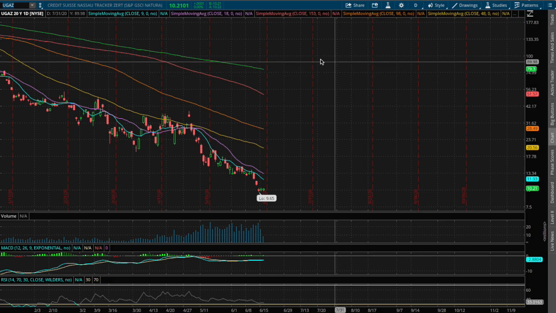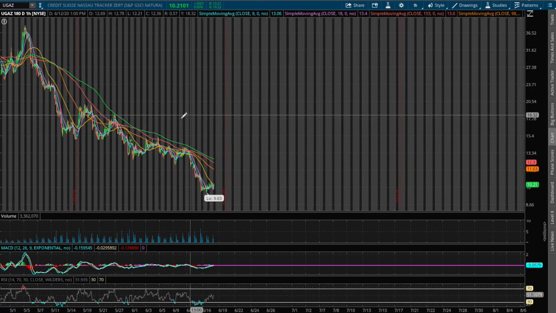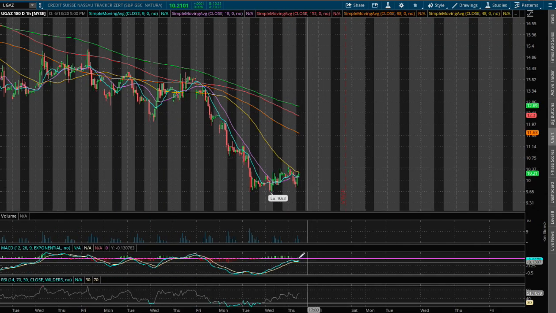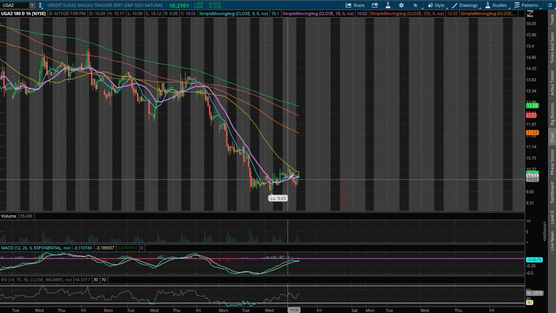So let's start off with the technical analysis. UGAZ is currently flat on the day, and if we zoom into the 1 hour chart, we are closely approaching a positive MACD, and we are seeing a convergence on the 9 and 18 moving averages.